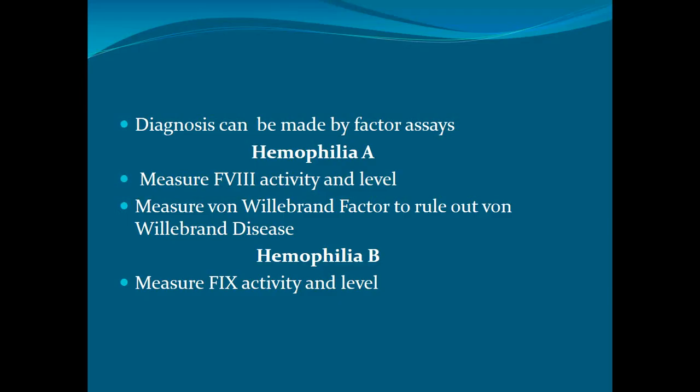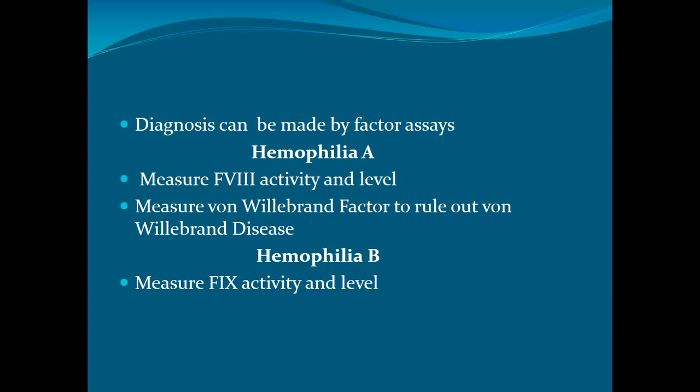But the PT will be normal in that case. Then we have to differentiate, because factor 8 is carried by the von Willebrand factor. Von Willebrand factor is a large molecular polymer that carries factor 8. If there is a deficiency of von Willebrand factor, there will automatically be a deficiency of factor 8. So sometimes factor 8 deficiency is secondary to deficiency of von Willebrand factor. But in hemophilia, there is prolongation of the APTT because it involves the intrinsic pathway that I have already told you about.